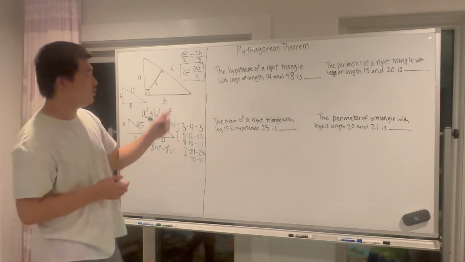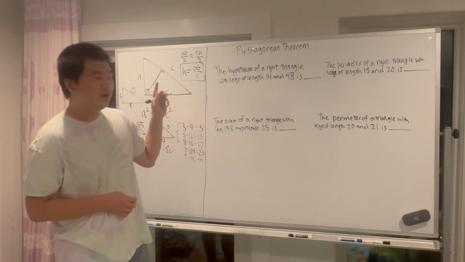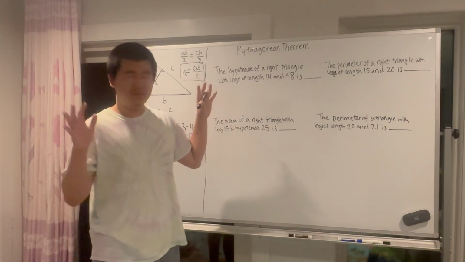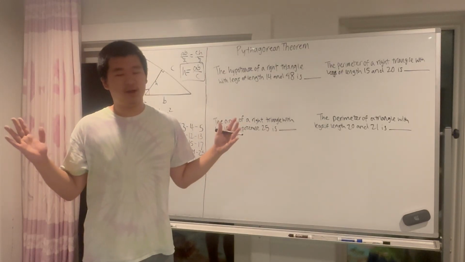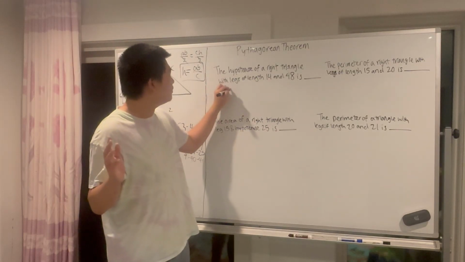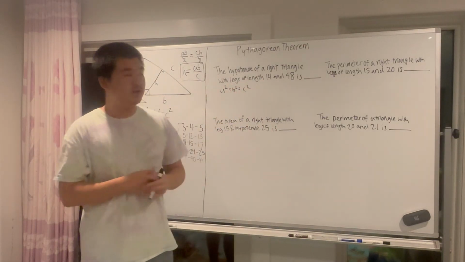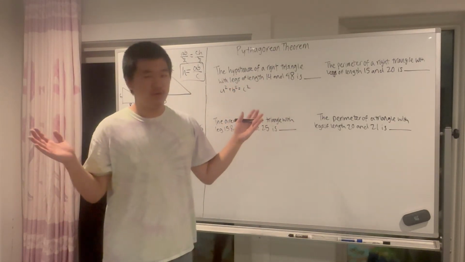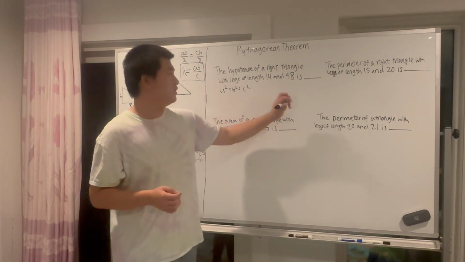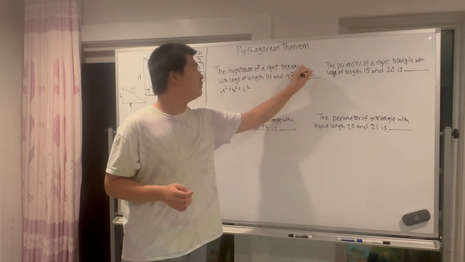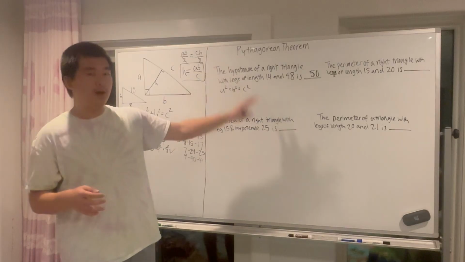The hypotenuse of a right triangle with legs of length 14 and 48 is something. Now once again, technically you can, if you really want to, just plug this into the Pythagorean theorem. We can do a squared plus b squared equals c squared, and using number sense tricks, 196 plus 2,304, you could get that the side length, the hypotenuse, is 50. But that is not the intended way to do this. You can, but I do not recommend it.